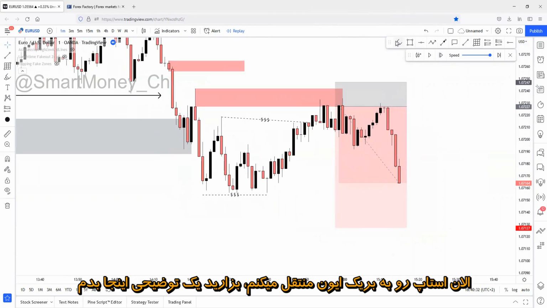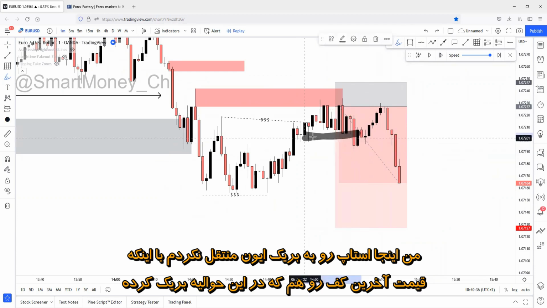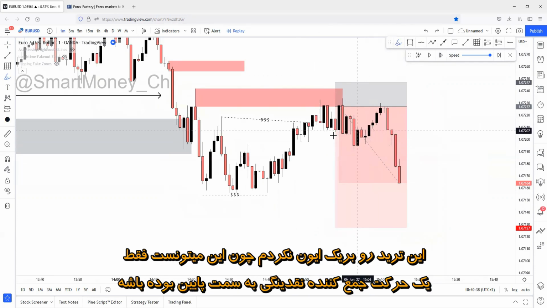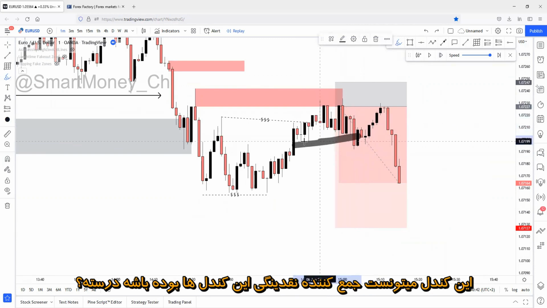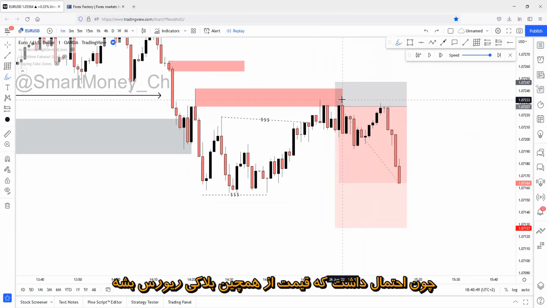Let me just explain this. I wouldn't set it to break even right here at this region, even though price broke below the last recent low point somewhere around here. I wouldn't set it to break even, because this could have been just a liquidity sweeping movement to the downside. This candle could have been the liquidity sweep of these candles, right? So after this, I wouldn't set my stop loss to break even. I would keep it right here, because price has a chance to actually reverse on some kind of block right here.